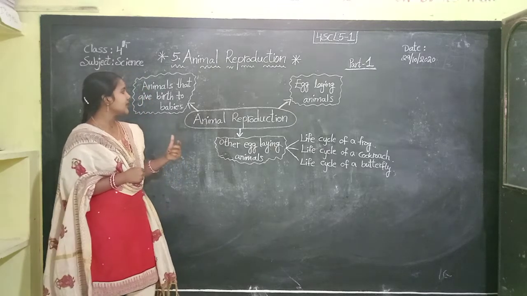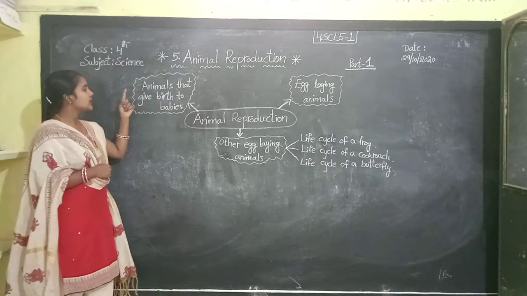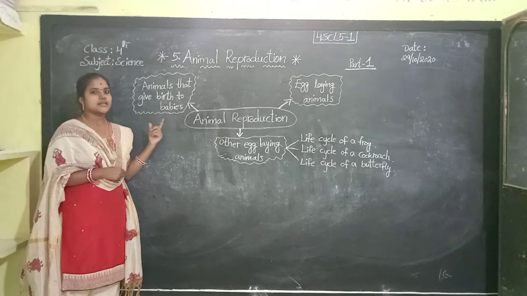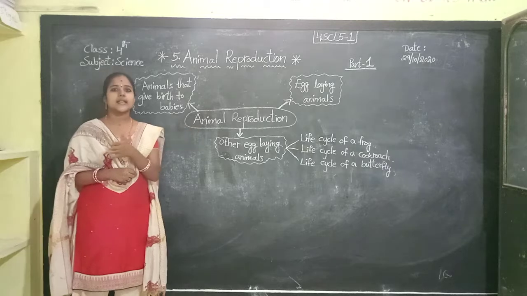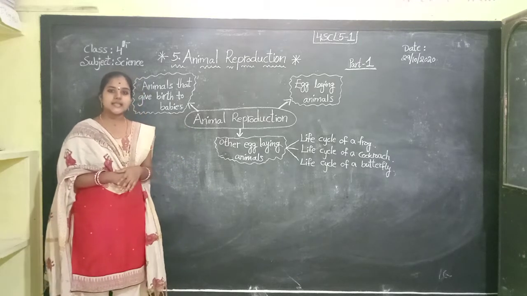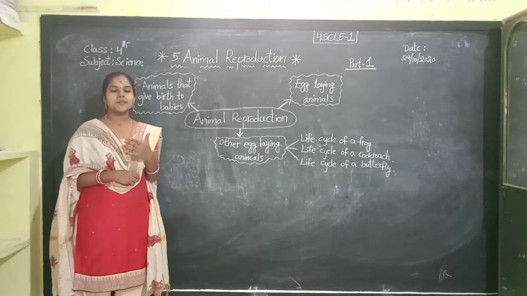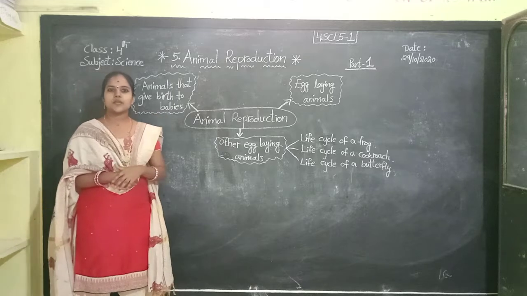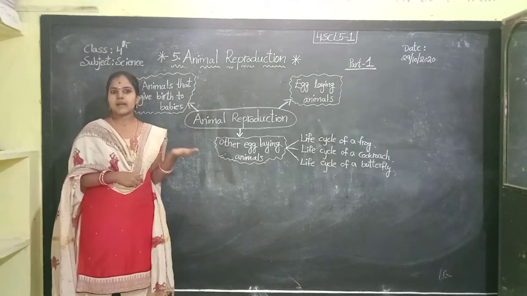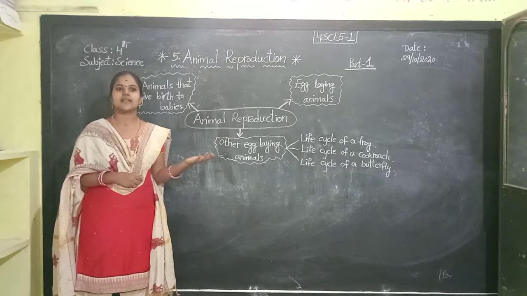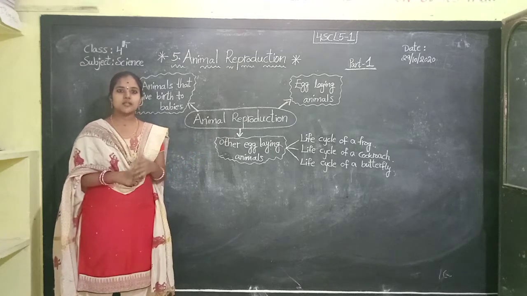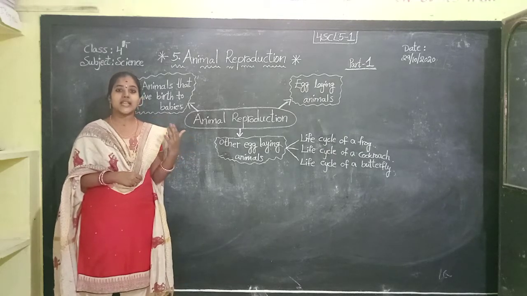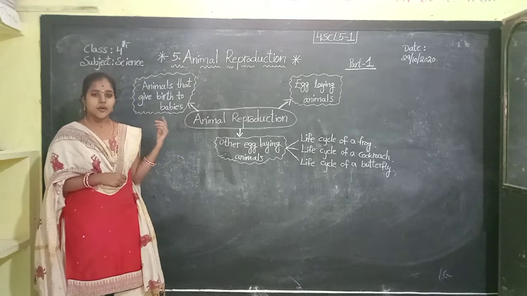Okay, children. Here, first of all, we learn about animals that give birth to babies. Reproduction takes place in animals in different ways. Some animals give birth to their babies. For example, dog gives birth to puppy, and cat gives birth to kitten. Yes or no, children? Cow gives birth to calf. Like that, lions, horses, and elephants also give birth to their young ones. This process is called reproduction.